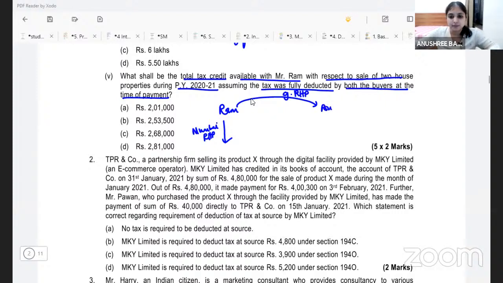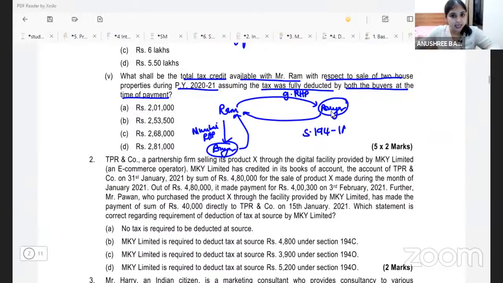So when the buyer would have given consideration to Mr. Ram for these properties, what would the buyer have done? The buyer would have deducted tax, right? Do you remember the section number? Which section number are we talking about over here? I'll wait for your answer. When the buyer makes payment for an immovable property, when he pays consideration for the immovable property, there is a section under Chapter 17B of your Income Tax Act which asks the buyer to deduct tax. Which section is that?